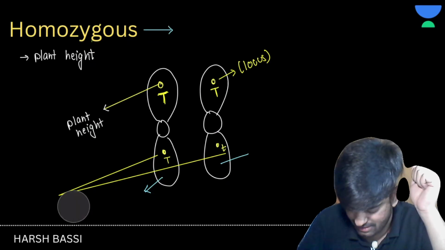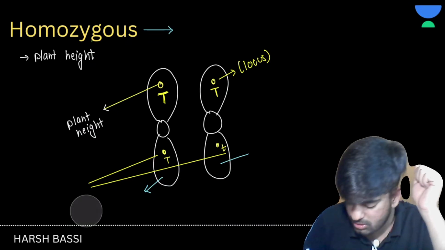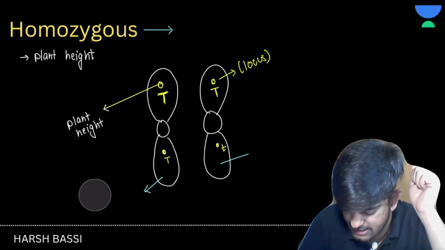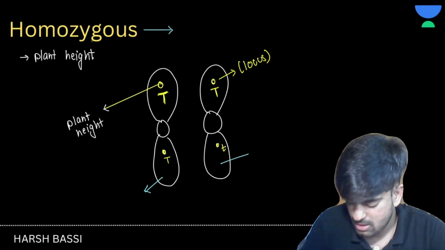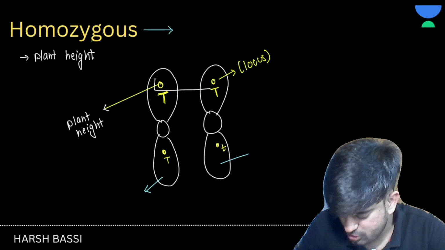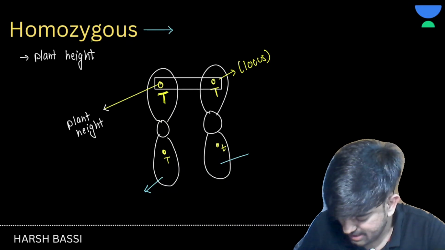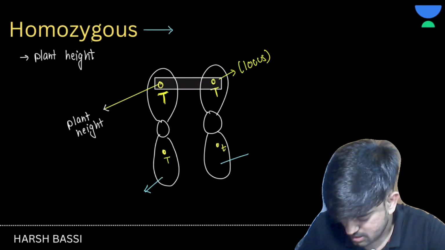I'm going to erase this line. Why is this line present here? Okay. So this is the homozygous condition, and this particular thing is the heterozygous condition. So I hope now you are very happy to learn these terms. Heterozygous condition.